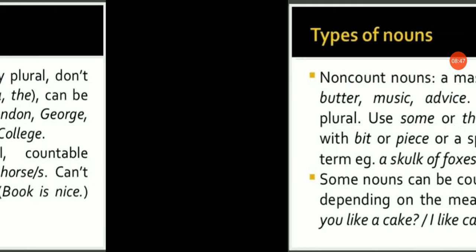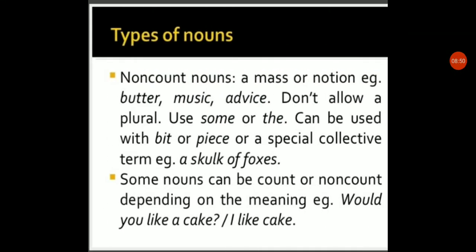Okay. The next is non-countable nouns. Which nouns are non-countable? They are in a mass, or they can't be counted. Like butter. Butter has some mass, but we can't count it. These are non-countable nouns: butter, music, advice. For example, love, a mother's love. Love is not countable. They can be realized, but they don't allow a plural.